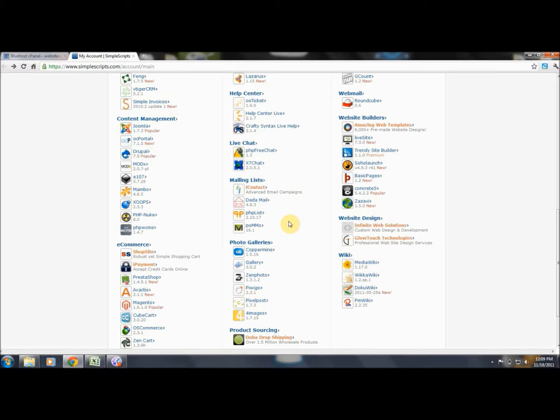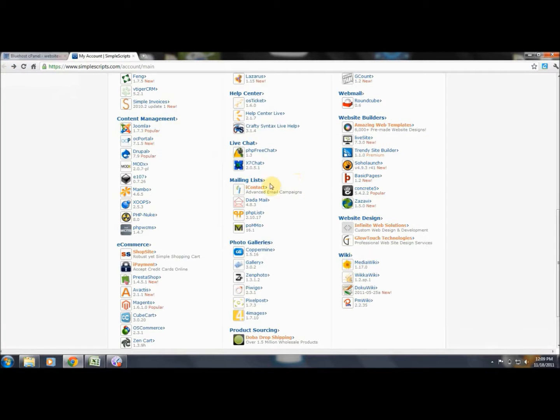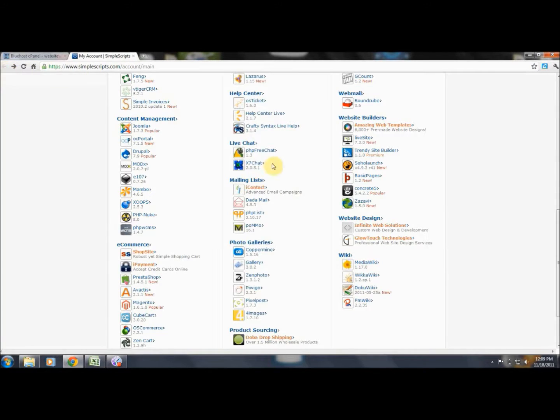Now, .email, let me show you something about this. This is a simple script install, and actually, I don't personally like .email, but some people do. But PHP list, let's go down to Pomo. Pomo is actually a free email software, but the issue with it, and we tried it out and sampled it, the issue with Pomo is, A, it's not very user friendly. B, we feel like it has too many issues to overcome.